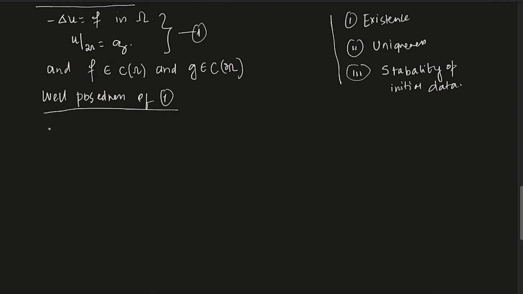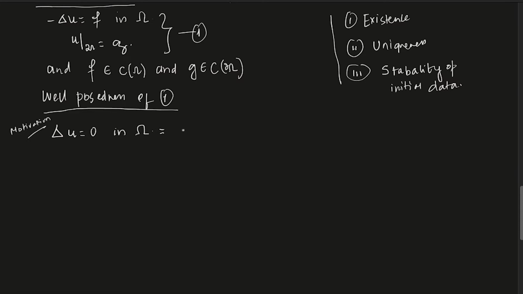Now let us look at what are the problems associated to this. Most of you, I'm quite sure you know, if I'm asking you to solve this problem, Laplacian of u equals 0 in omega. Clear? And omega is given to be something like this, let's say in 2 dimensions. This is just a motivation.